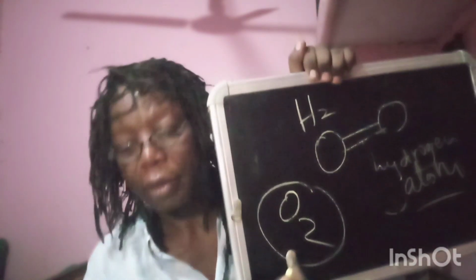It's written like this. Oxygen is found as a molecule in nature. These things are very serious, but when I talk about molecules in advanced topics, then you'll understand what a molecule is.